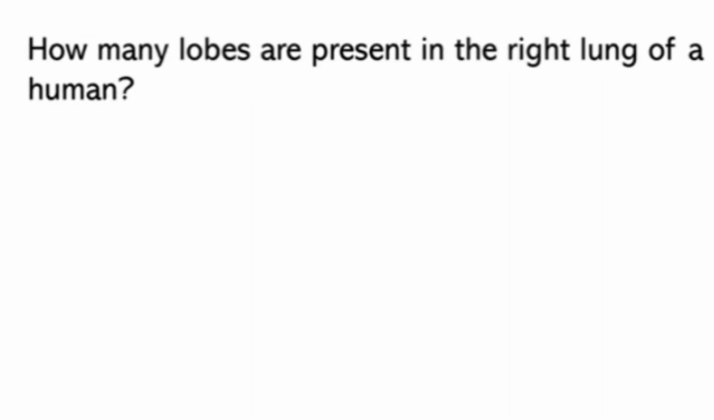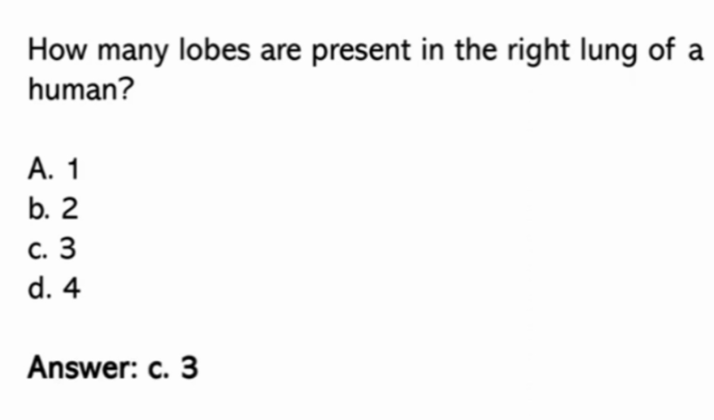How many lobes are present in the right lung of a human? 1, 2, 3, 4. Right answer is 3.